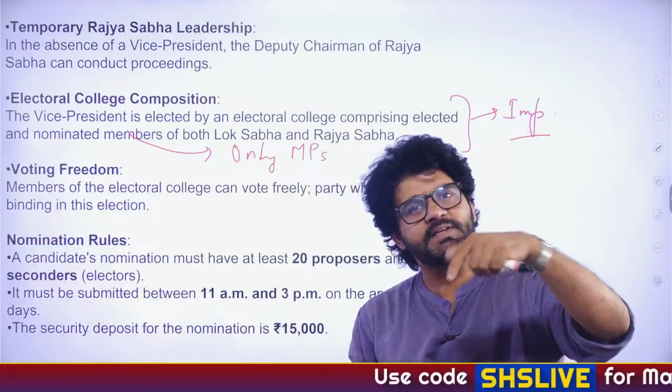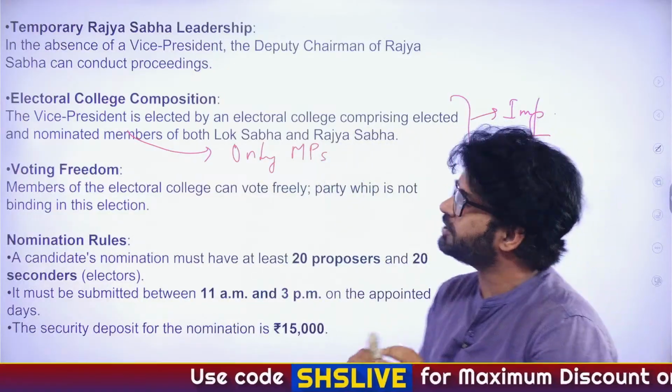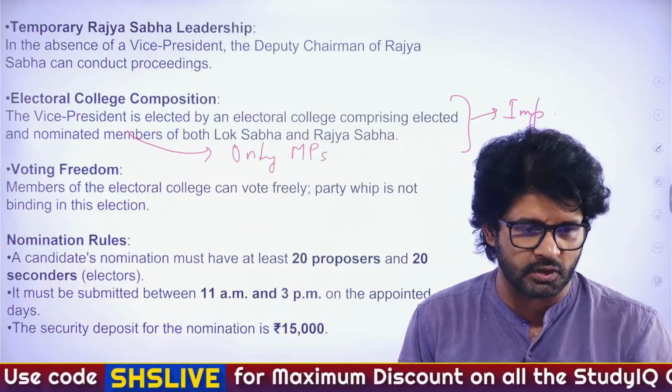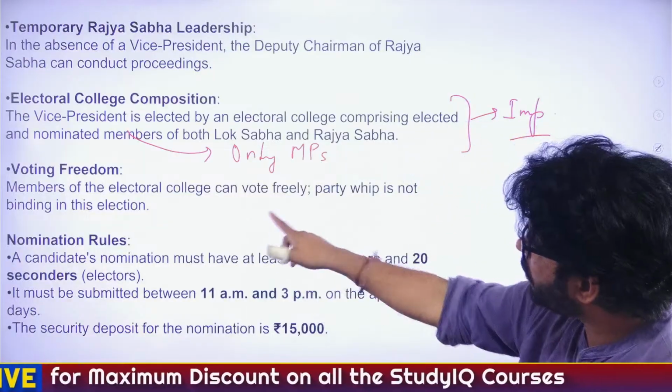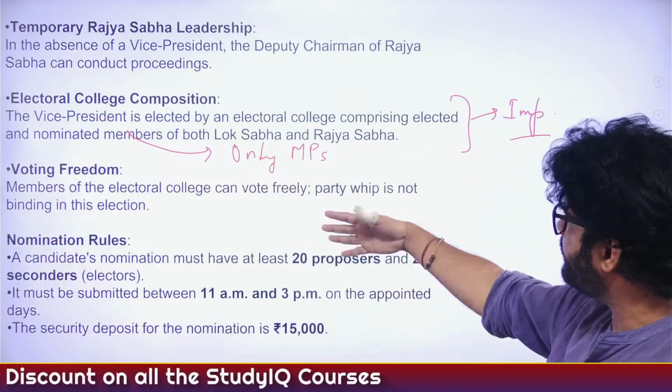So that varies in a president election, and I'm telling you all these things because UPSC has already asked PYQs on all these things. Yes, where were we? So voting freedom. Members of electoral college can vote freely. Party whip is not binding.